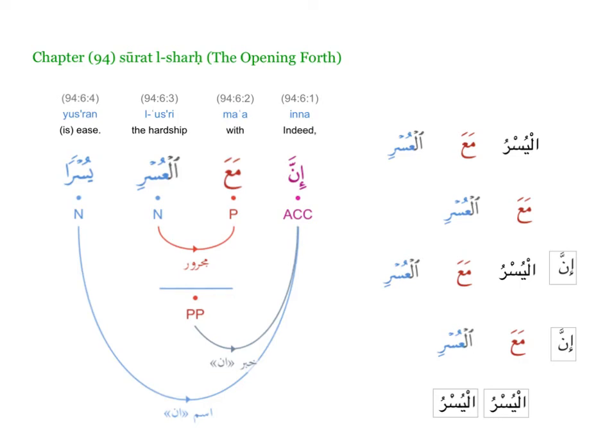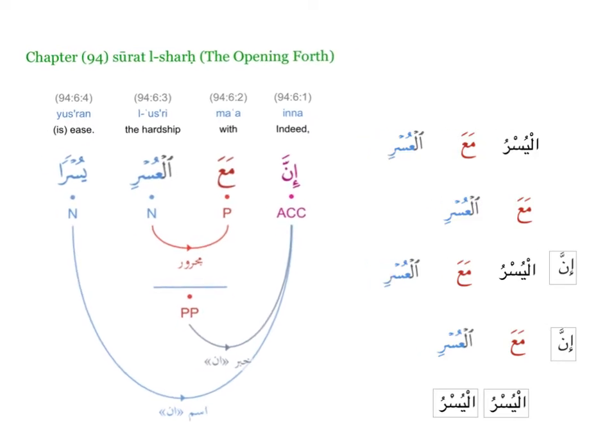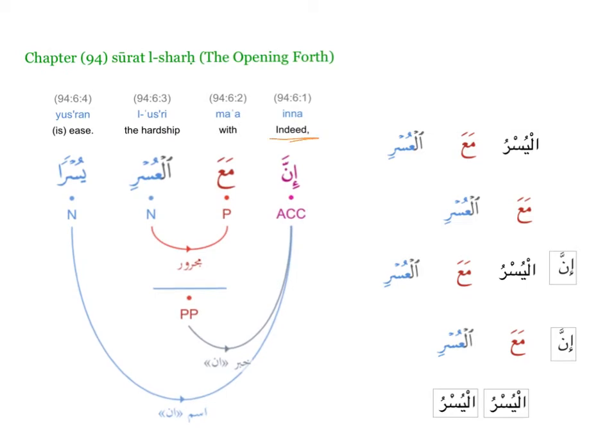Okay, a quick video to answer the question on this verse: ma'al usri yusran, which means indeed with hardship there is ease. It seems that just by looking at the meaning, ma'al usri, which is a prepositional phrase, is a subject of nominal, and yusran is the predicate of nominal.